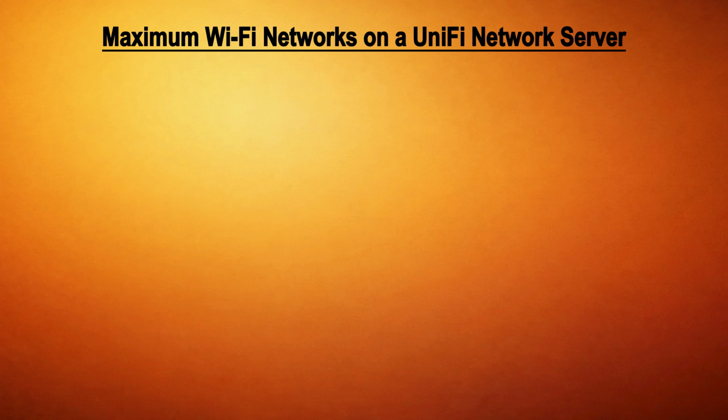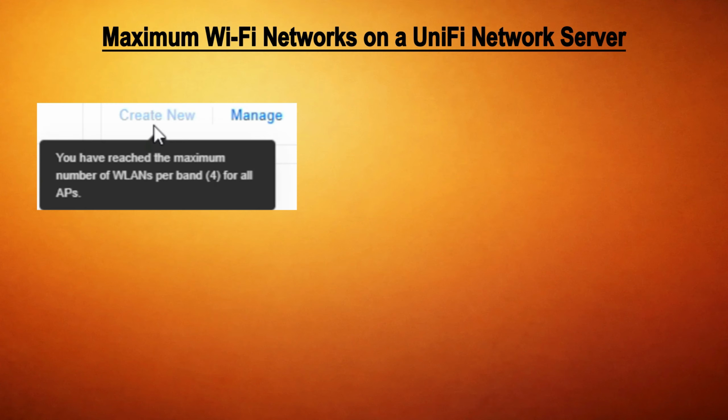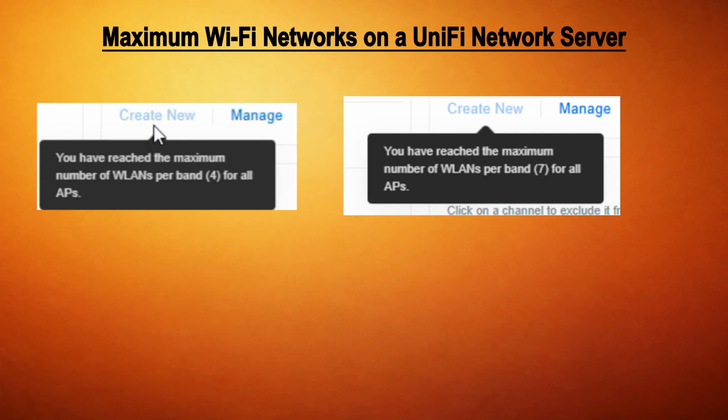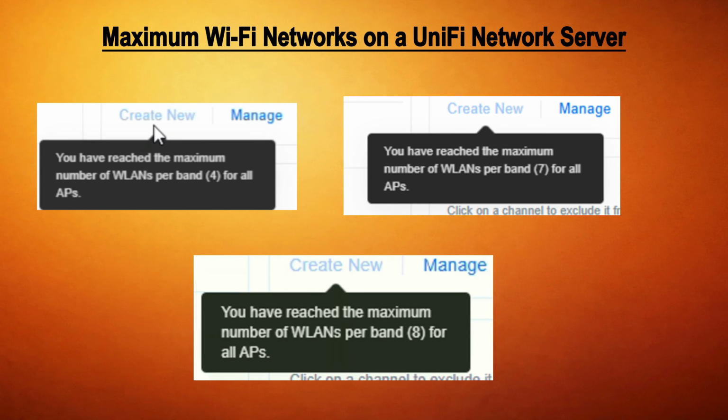In different environments, the UniFi controller or a UniFi Network application may display different limits. For example, sometimes it may allow 4 WLANs per band, 7 WLANs per band, or even 8 WLANs per band. Therefore, when calculating the maximum number of Wi-Fi networks that a UniFi Network application allows us to create, we must consider the maximum number of Wi-Fi networks that each access point is allowed to broadcast.